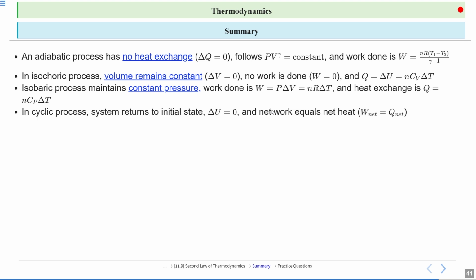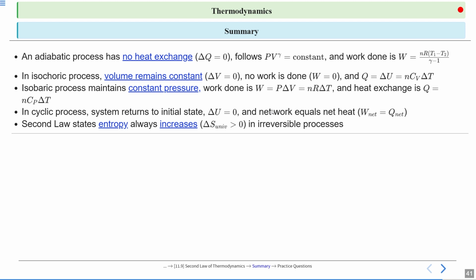In a cyclic process, the system returns to its initial state. It means the initial and final states are the same. So in that case, the change in internal energy is 0, because internal energy is a state function which depends on the initial and final state. It is independent of path. And net work in a cyclic process is equal to Q net, the net heat supplied. The second law states entropy always increases. Delta S of the universe always increases in an irreversible process.